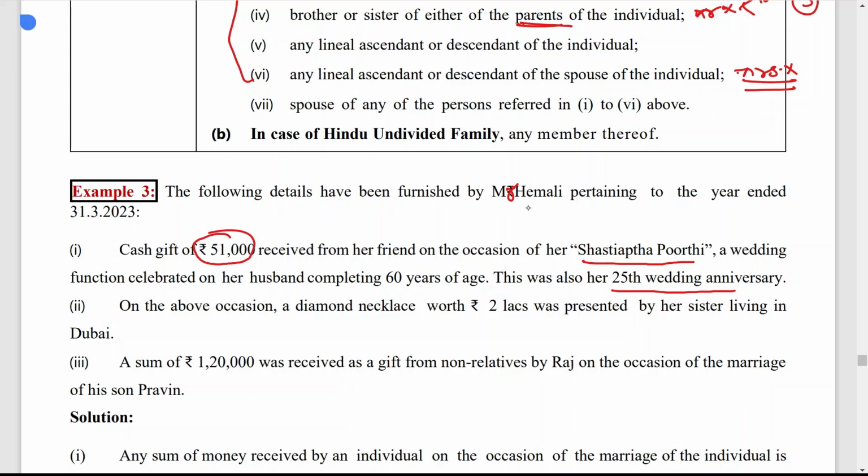So is it covered under the exception? No, a wedding anniversary is not a marriage, because a gift received on the occasion of marriage is not taxable. Here we are talking about a wedding anniversary. Second, completing 60 years is one type of occasion that they want to celebrate, so that is also not covered under the exception. That is why this 51,000 is fully taxable.